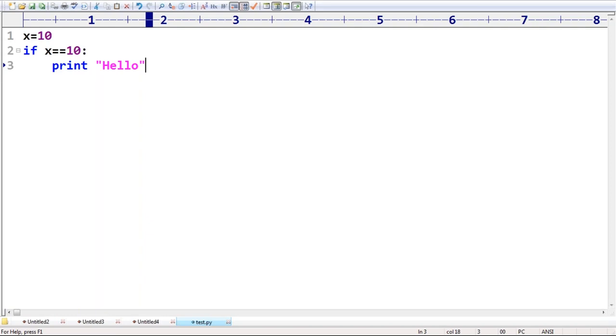Parenthesis missing, colon missing, wrong spelling, these kinds of things are by default considered syntactical mistakes or syntax errors, right? So who is responsible to correct these errors? The programmer is responsible. Once all syntax errors are corrected, only then will program execution start. Remember that. The programmer is responsible to correct these syntactical mistakes.